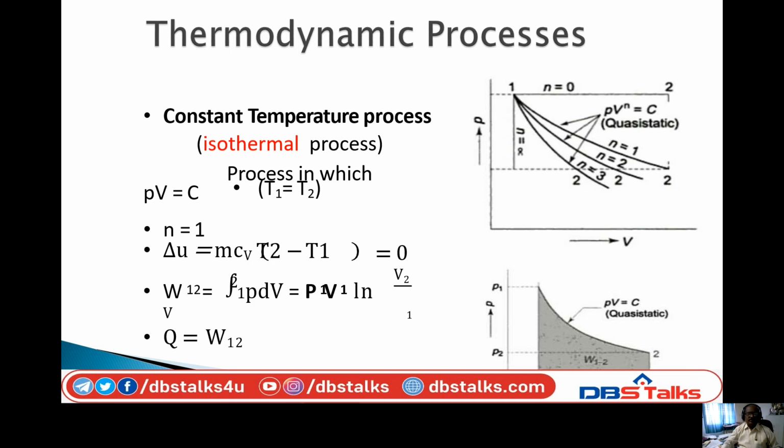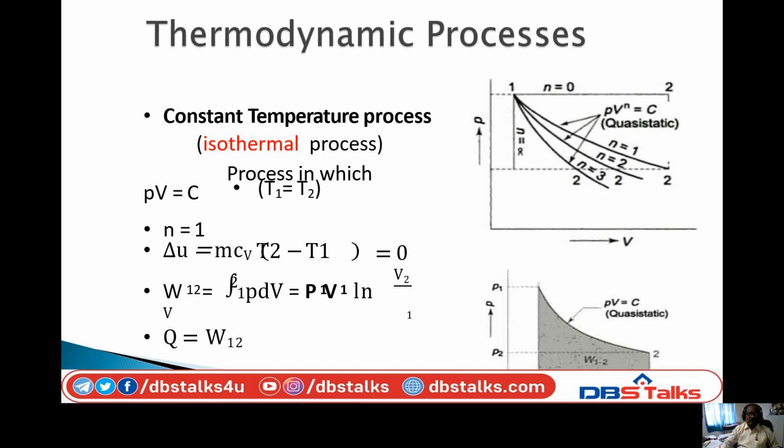In the constant temperature process, when T1 equal to T2, what becomes delta U? Delta U equal to mcv into T2 minus T1. When T1 equal to T2, this is 0. That means please remember, in the constant temperature process, the internal energy becomes 0.